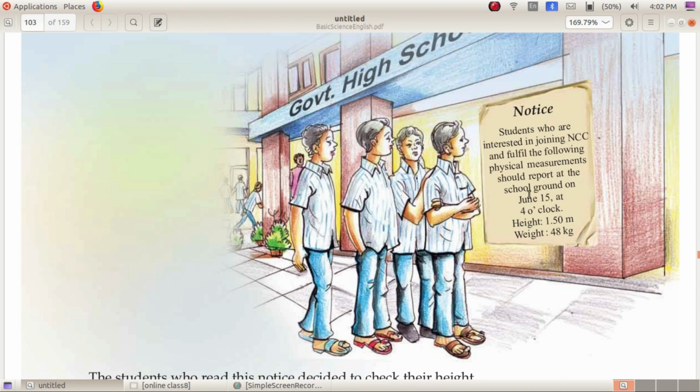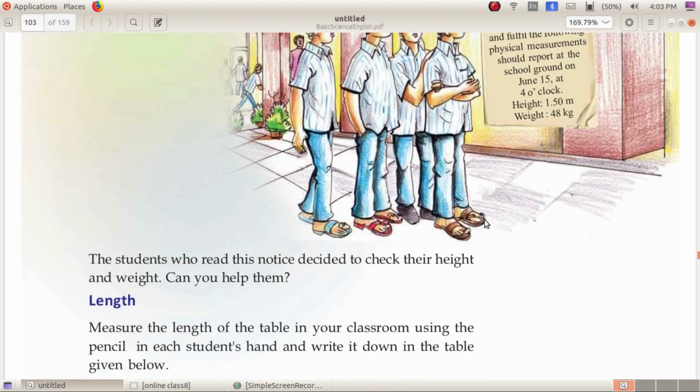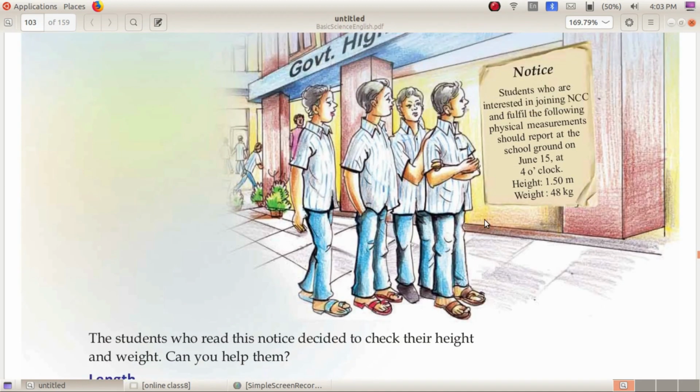Here we have to discuss more about these units, that is meter, what is kilogram, and is there any other unit for measuring height and weight, then what is its necessity, etc. Now let us go to the first topic, that is length.